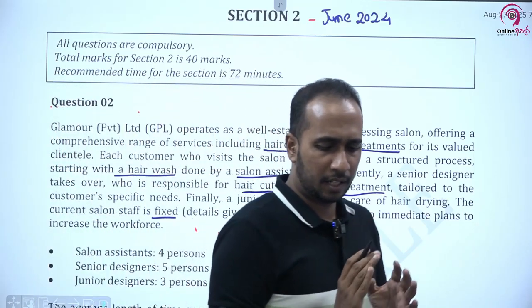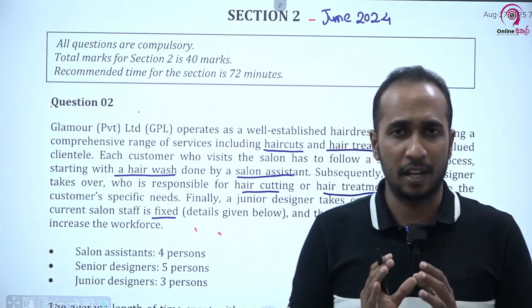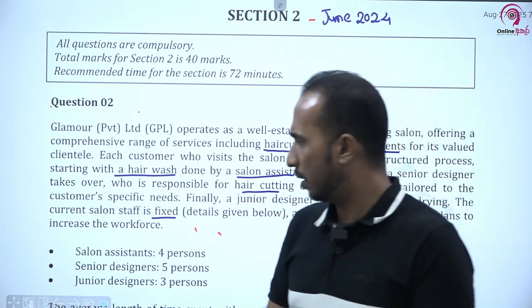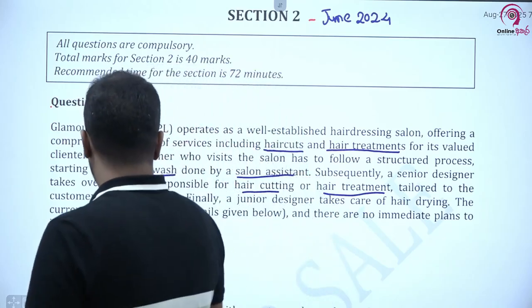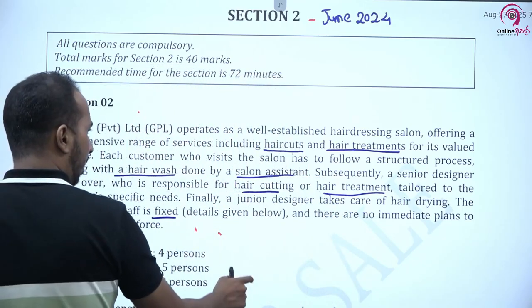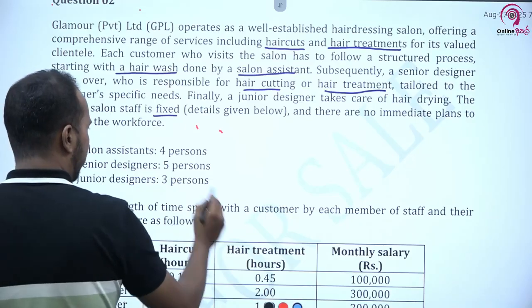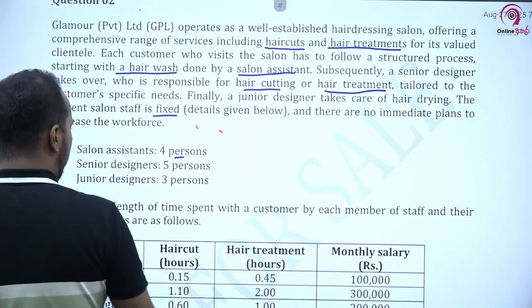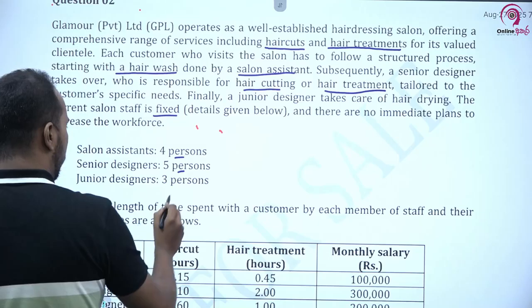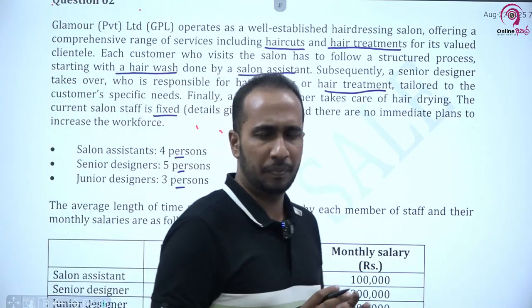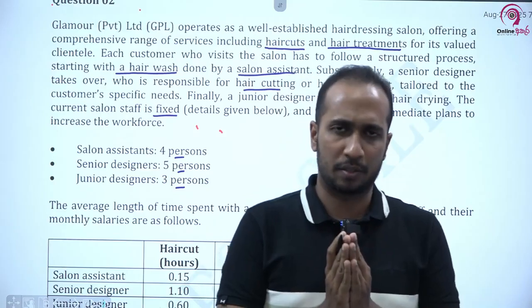At present our salon doesn't have any plan to increase the workforce. That's the point we need to understand. See the current workforce they have given us in the question: salon assistants, 4 persons; senior designers, 5 persons; junior designers, 3 persons. This is our labor resource.